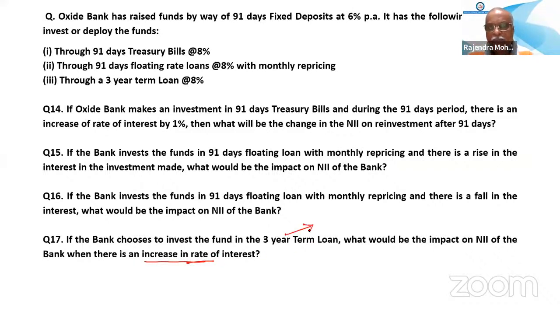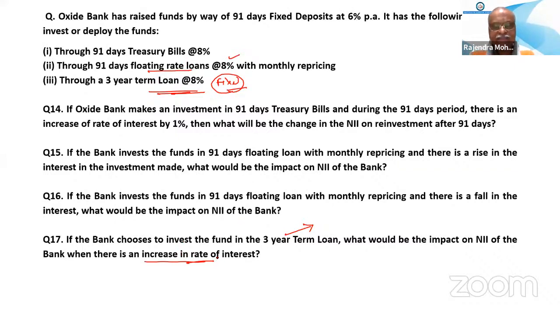A 3-year term loan is given here at 8%, which means this is fixed. This rate is not changing. This is not a floating loan. Floating loan means it is changing. Here the term loan is not changing. It is a fixed rate of interest.